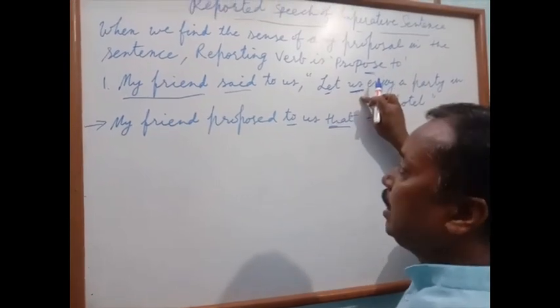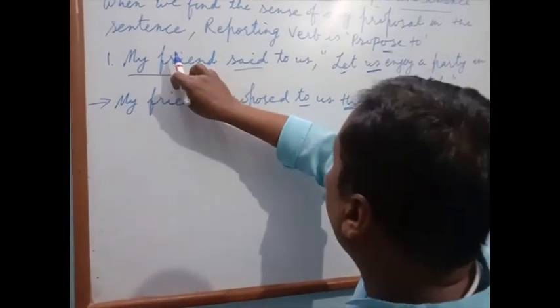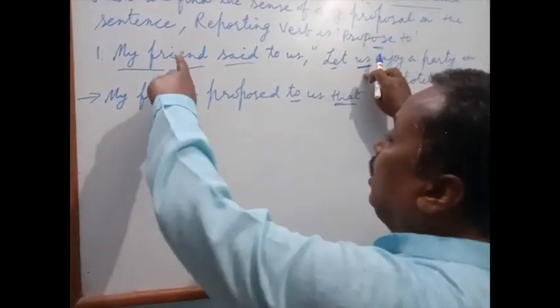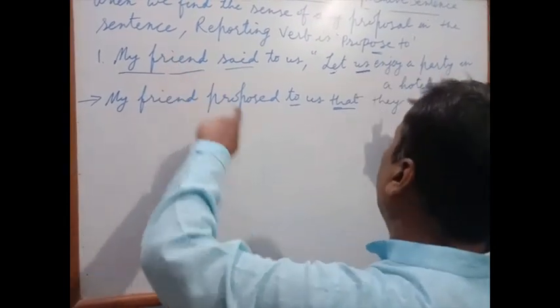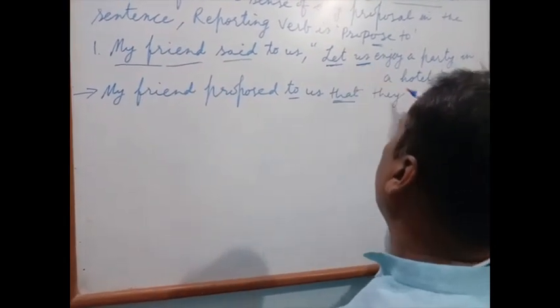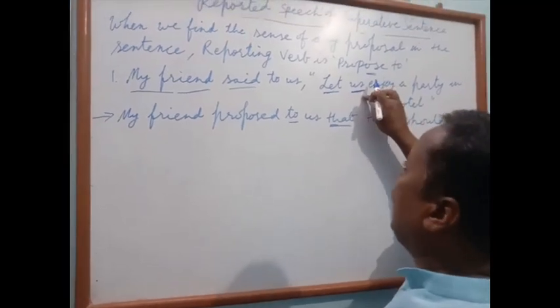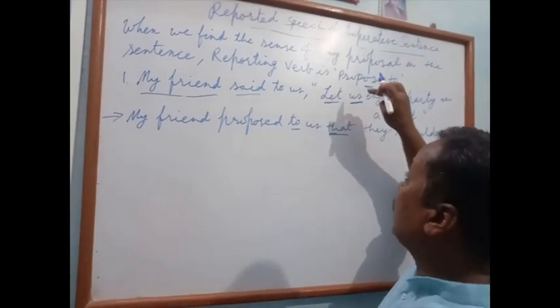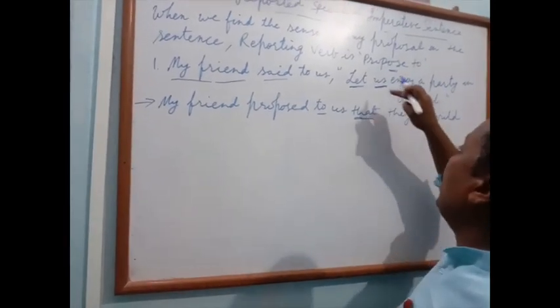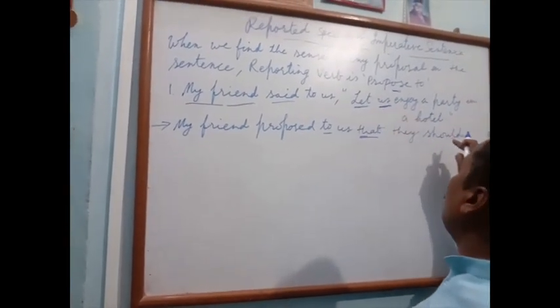As first person changes according to subject he, this is plural, and the plural of he is they. Now let will be changed into should.